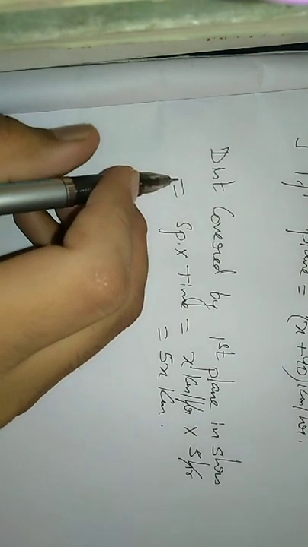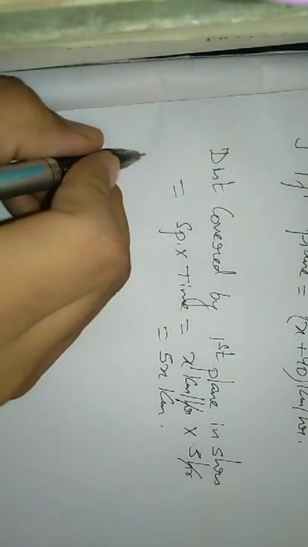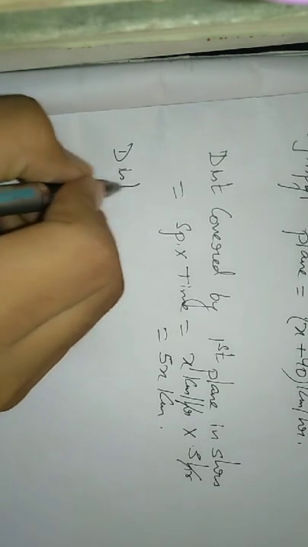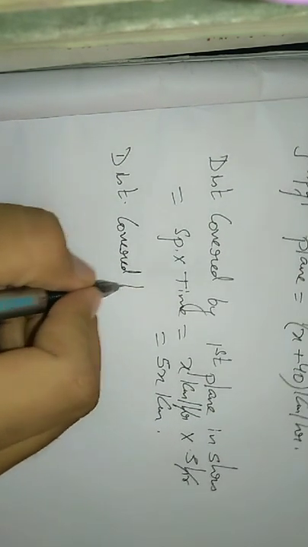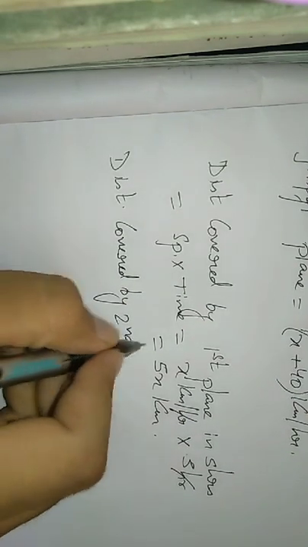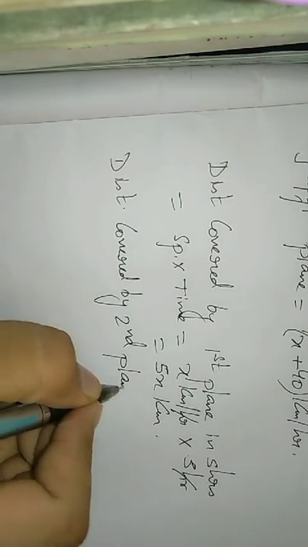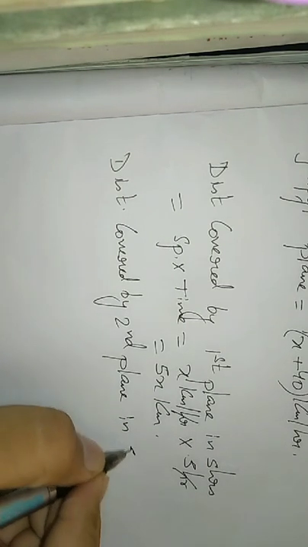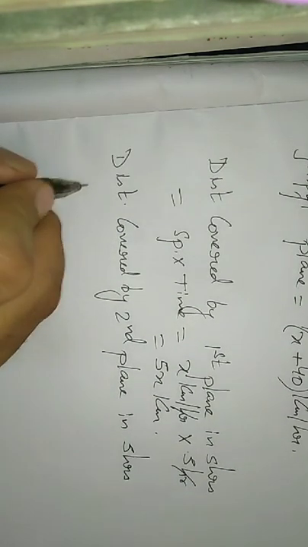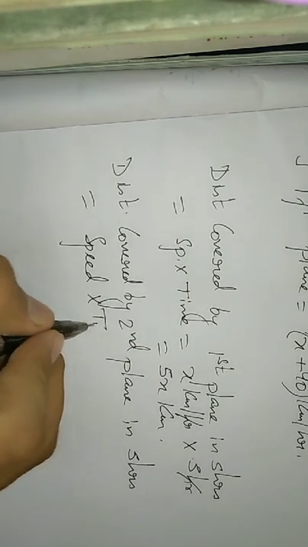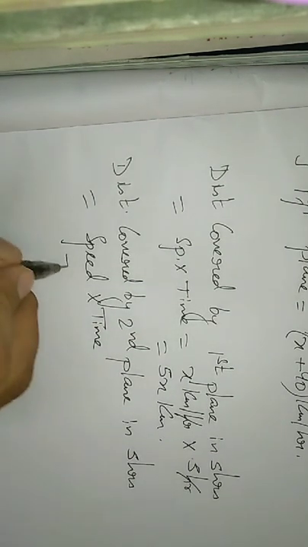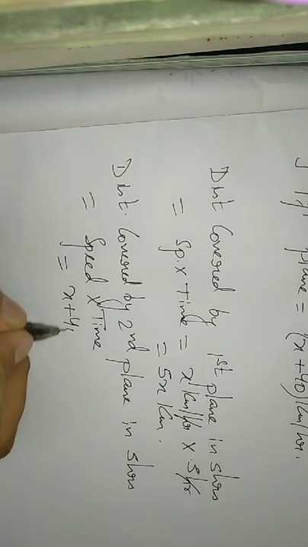And then the distance covered by second plane in 5 hours is equal to, again, speed multiplied by time, which is equal to, the speed is x plus 40, am I correct?